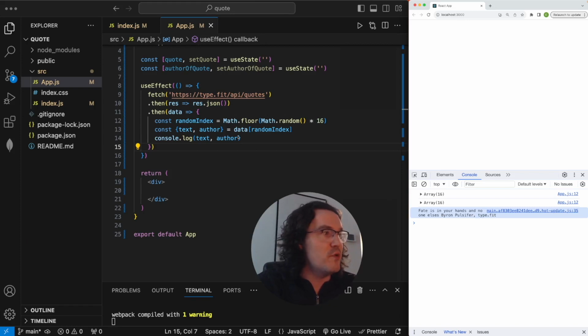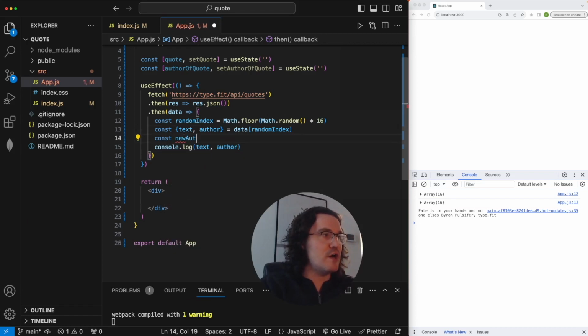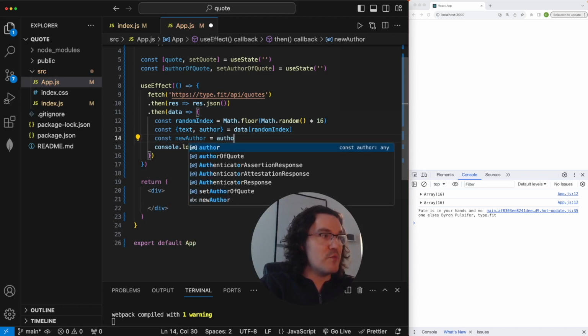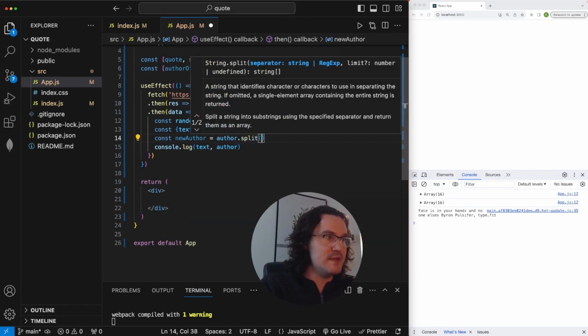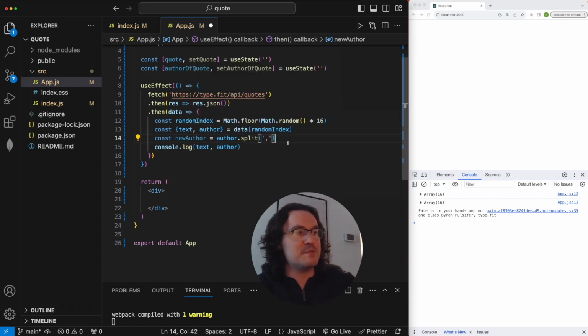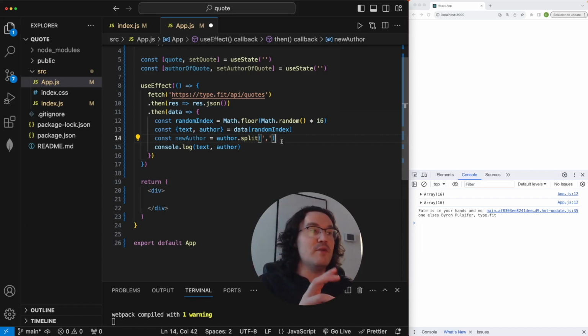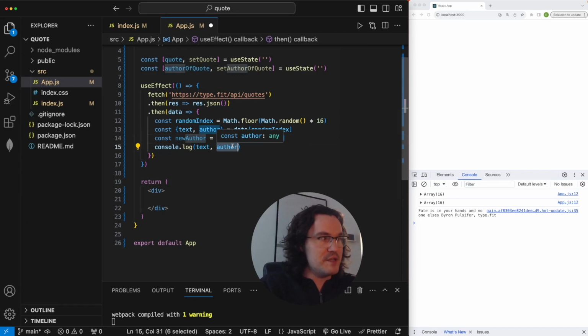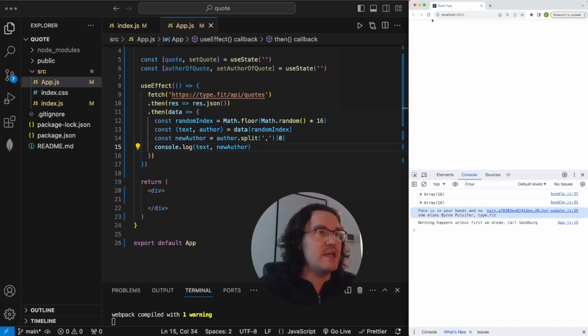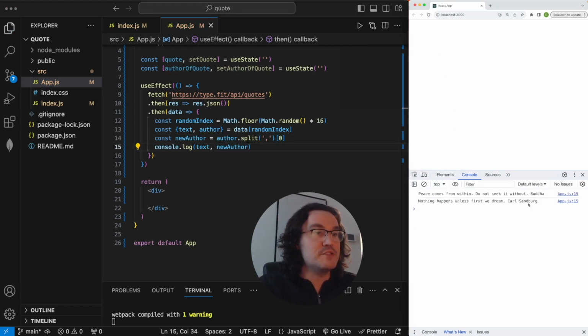So we'll do one more variable here. We will go new author, and we're going to be using this normal author that we have, and then we're going to go splitting it at this comma, so this comma here, and this author.split is going to now create an array, and the array is going to have, in this case, just two items inside of it. We only want the first index, so that's 0. And so now if we get rid of this author and we console.log text and then new author, we'll save, refresh. And so now we don't get that type.fit.